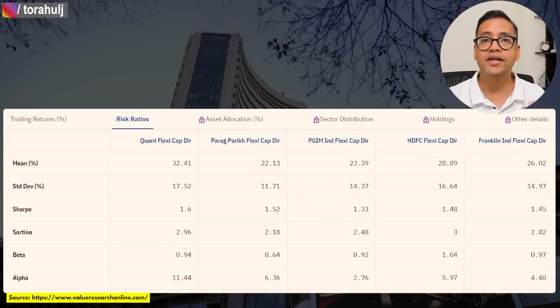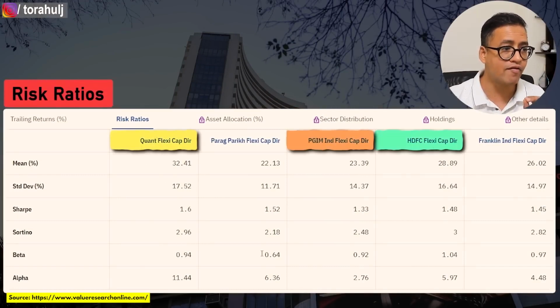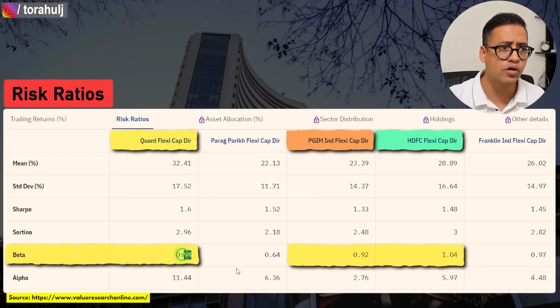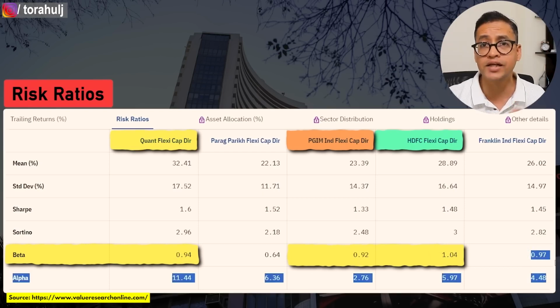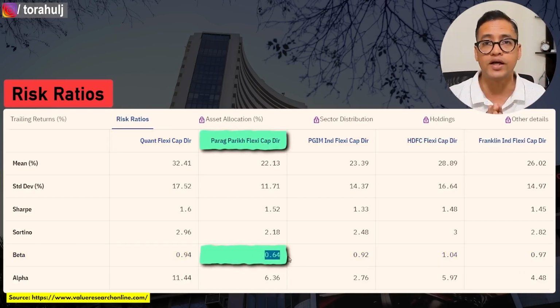Now if we compare their risk ratios, you will see that Quant, PGIM and HDFC have higher beta. Quant has 0.94, PGIM has 0.92, HDFC has 1.04, as well as Franklin has 0.97 beta. So from a risk perspective, these 4 mutual funds are at higher risk. While if you look at Parag Parikh, it has only 0.64 beta. Again, this is more stable from a risk perspective.